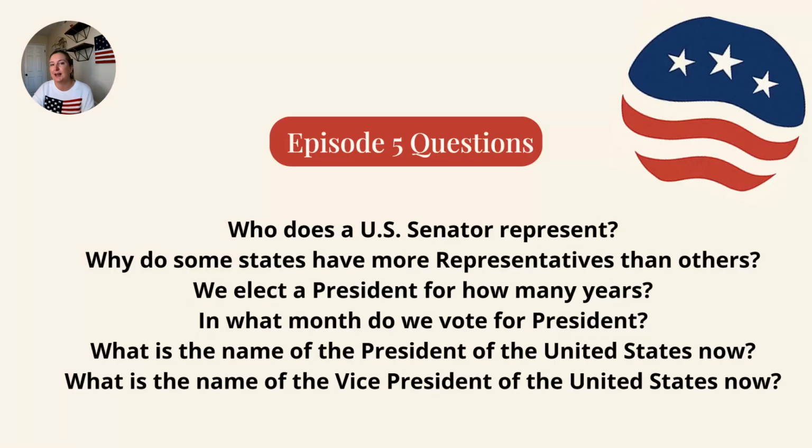Very good. And in what month do we vote for president? November. Very good. What is the name of the president of the United States right now? That is Mr. Donald Trump. And the name of the vice president right now? That is Mr. J.D. Vance.